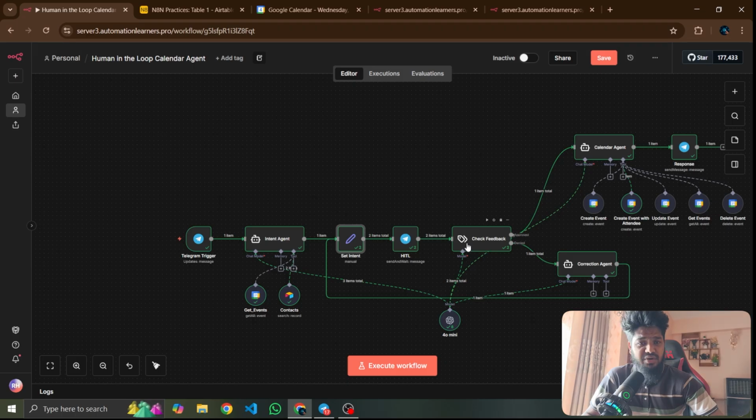And if it's not a fit, if the AI agent realizes that it isn't right for creating the event, then it will go back to the branch. It takes two or three times. When you get an approval, it goes to the approval branch and creates an event, gets an event, deletes an event or updates an event. You can do everything from your chat model. Okay, so this is the process for how you can make a Google Calendar agent like a human.